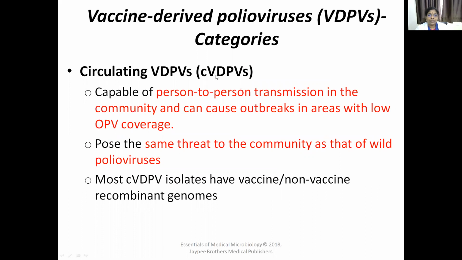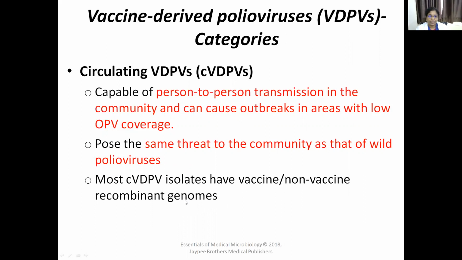There are some categories in VDPVs. There are 3 different categories. One is circulating VDPV. Circulating VDPV means they are capable of person-to-person transmission in the community and can cause outbreaks in areas with low OPV coverage. That's why they are called circulating VDPVs, and they pose the same threat to the community as that of wild poliovirus. Most circulating VDPV isolates have vaccine or non-vaccine recombinant genomes.